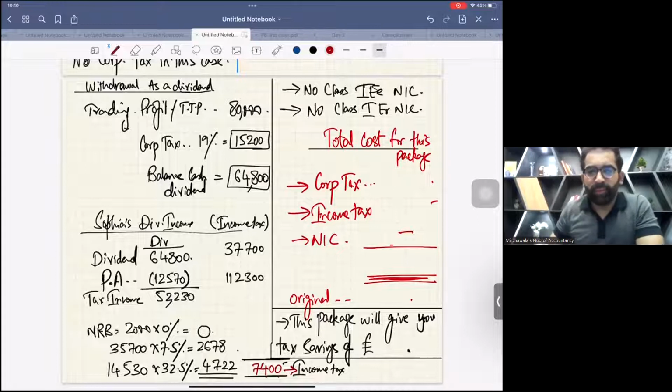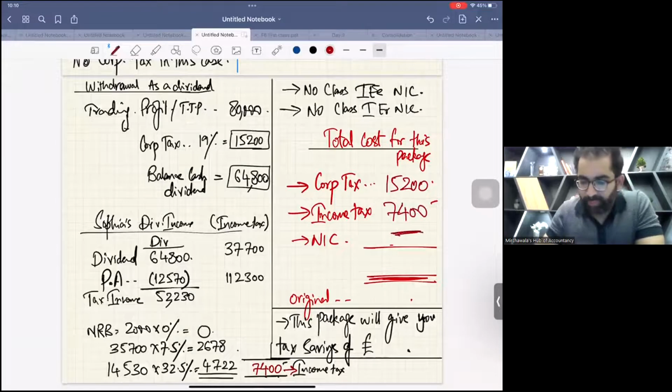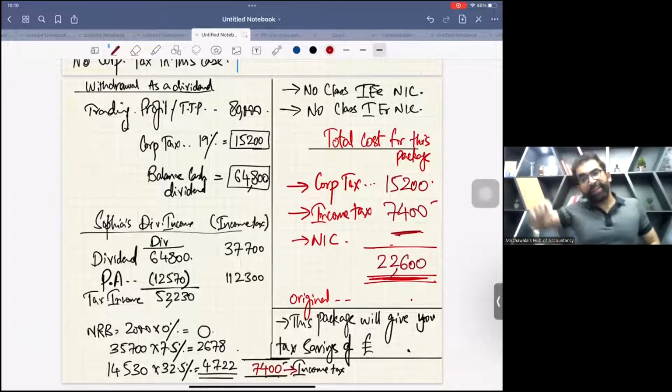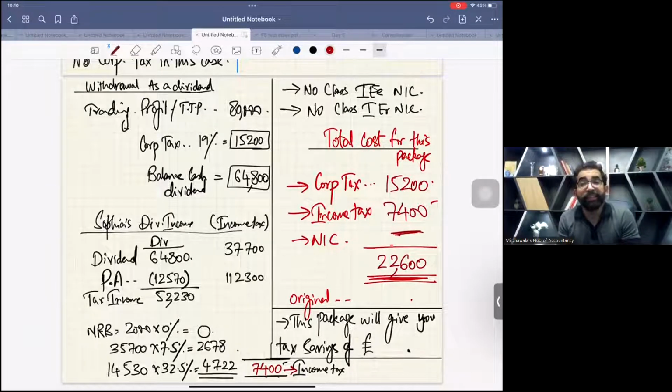So whatever you have to pay in this case, in the second pay package, you have to pay corporation tax of 15,200, income tax of 7,400, and there is no NIC. How much is the total? 22,600. Yes, this package is even better than the first original package. This package is comparatively better than the package given in the question.